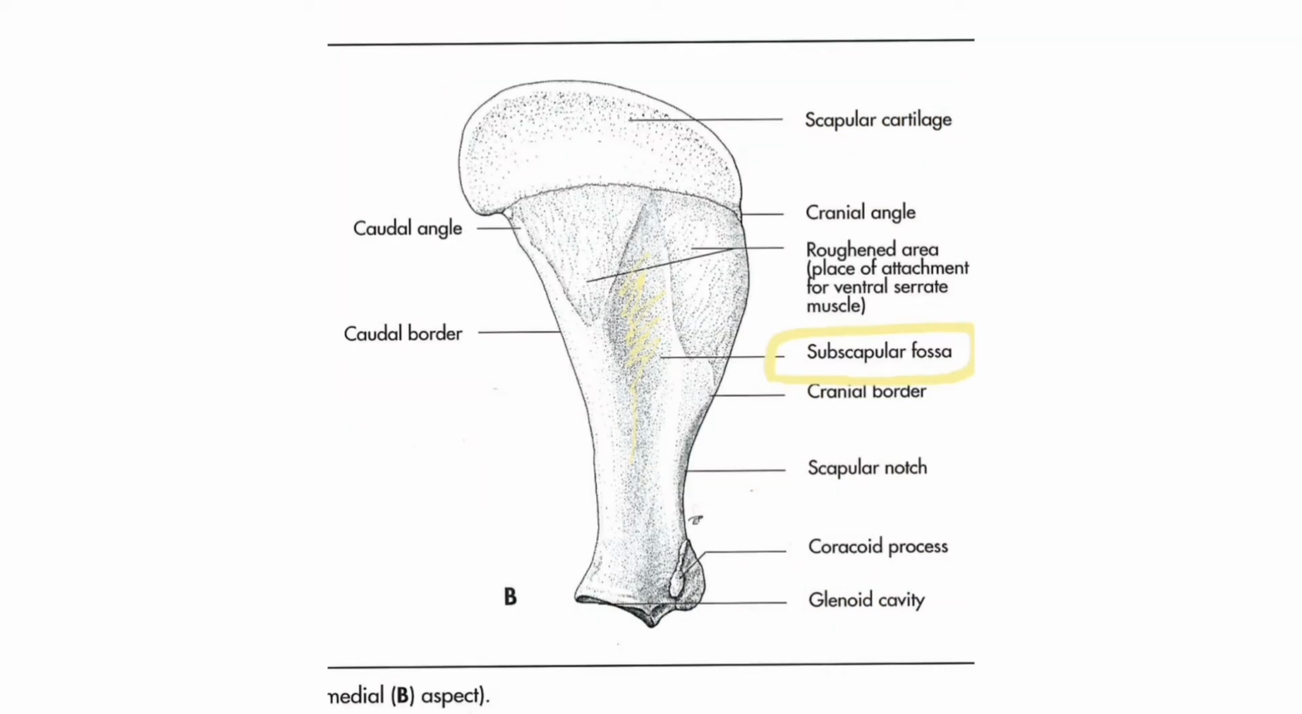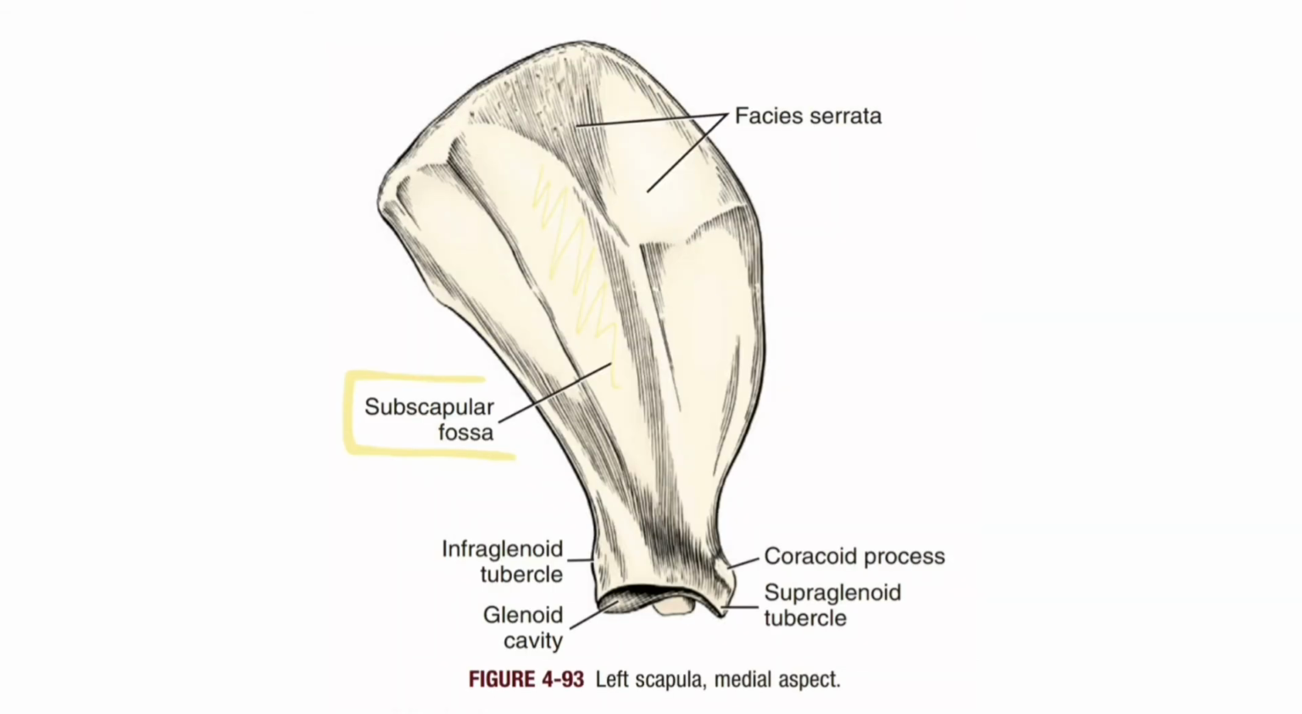Medial surface. Subscapular fossa. Subscapularis muscle arises from the subscapular fossa. Two rough areas: facies serrata. Serratus ventralis muscle arises from facies serrata.